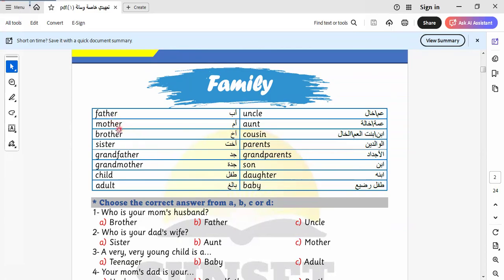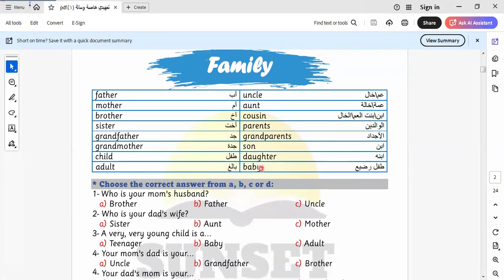Here we have father, mother, brother, sister, grandfather, and as we said before, you can say grandfather or grandpa, or grandmother or grandma. Both are correct. Child, adult, uncle, aunt, cousin, parents, grandparents. Grandparents means grandfather and grandmother together. When we say father, mother, sister, brother, it is called family. Here we have son, daughter, and baby.